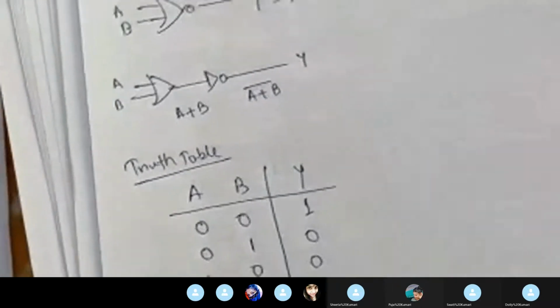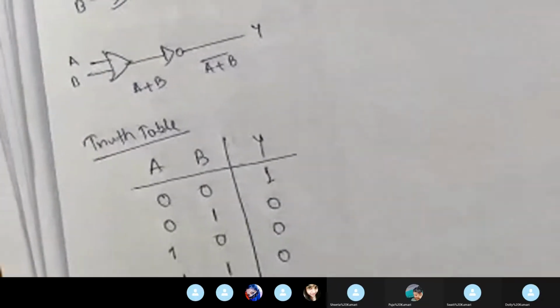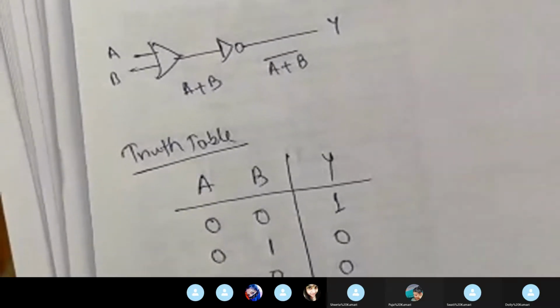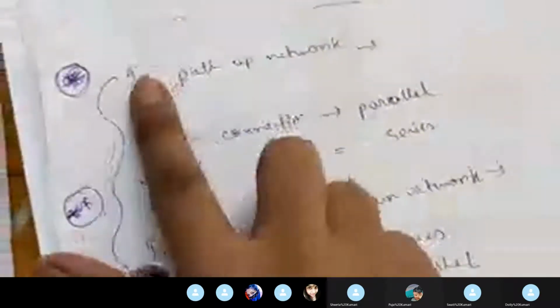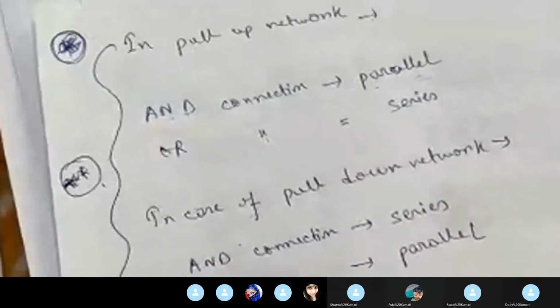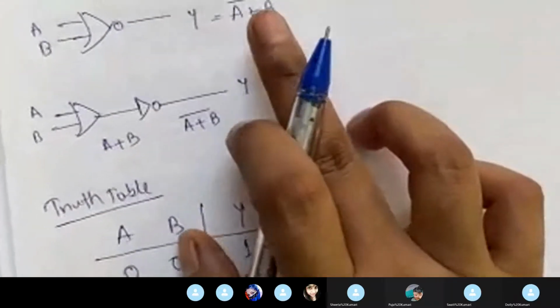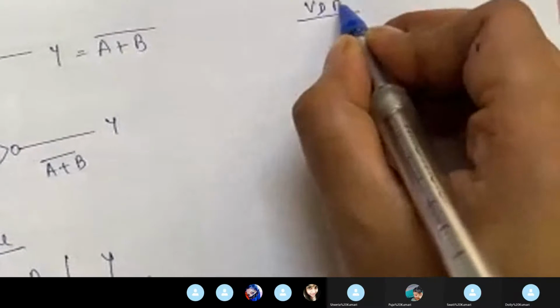So now we will design the NOR logic with the use of CMOS logic. What I have told you: in the pull-up network, OR connection will be in series, and for the pull-down network, OR connection will be in parallel. Remembering this principle, A plus B from the Boolean function is an OR connection, so the CMOS logic will look like this.